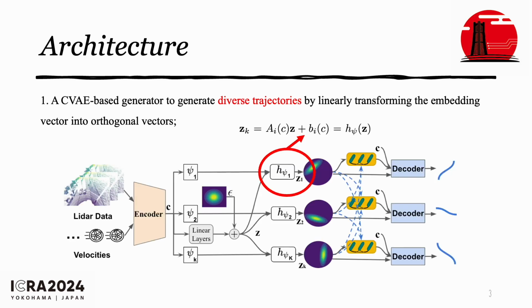And for the first innovation, we propose a CVE-based architecture for trajectory generation. And in the architecture, we project the Gaussian embedding vector to multiple orthogonal vectors by linear transformation. So each of those vectors can be decoded into one trajectory. And we want each vector to represent one traversable area.